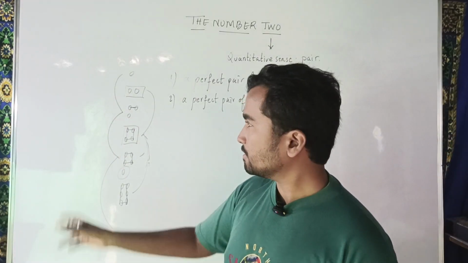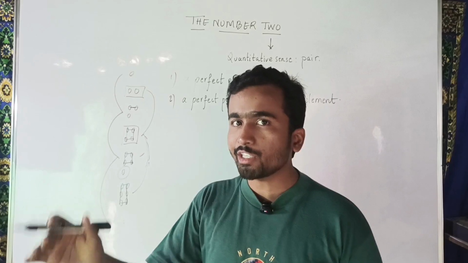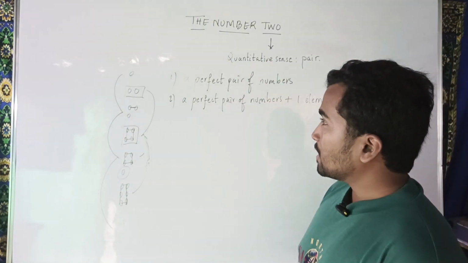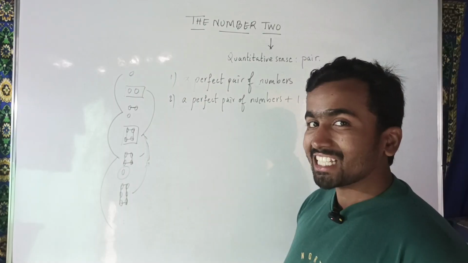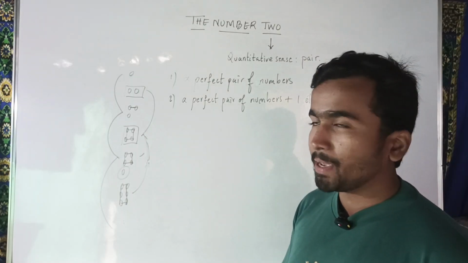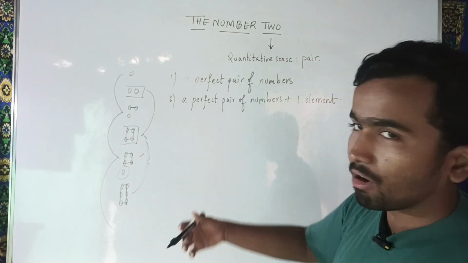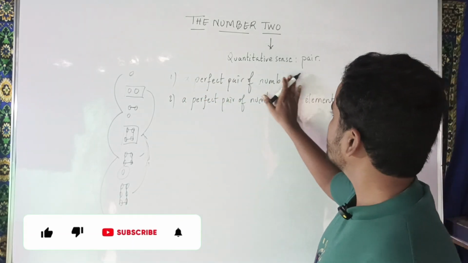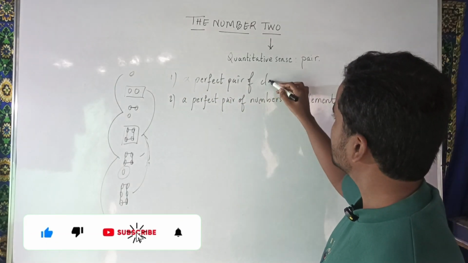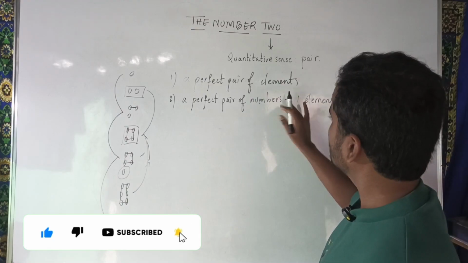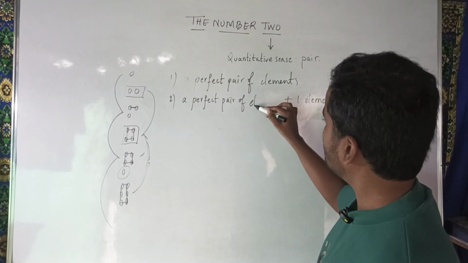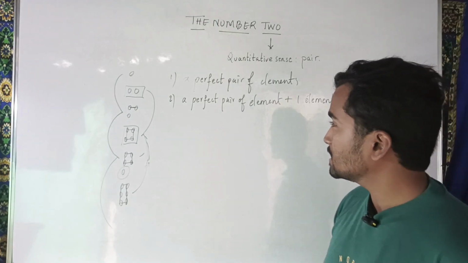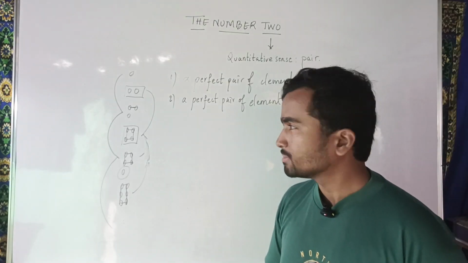Whenever we observe the quantities of these consecutive elements, the quantities are fundamentally classified based upon the pair. The first type of quantity will be a perfect pair of elements. And the second type is a perfect pair of elements plus one element being extra.